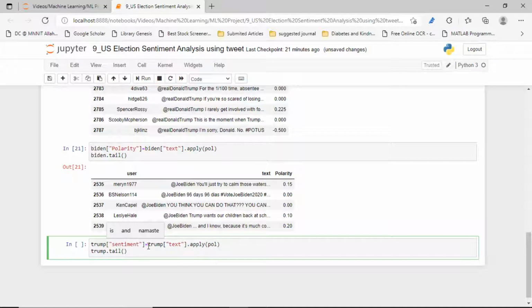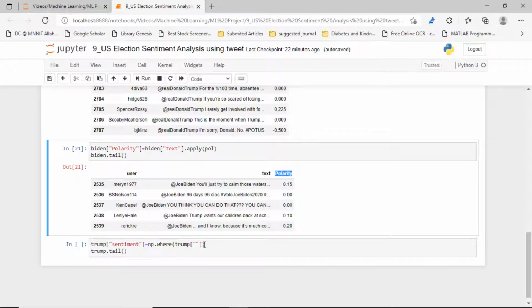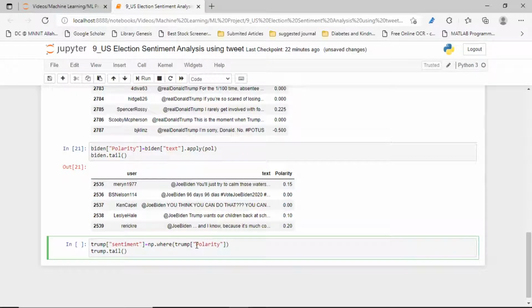We have to apply the numpy where condition, on Trump polarity. We have to check if the polarity is greater than 0.